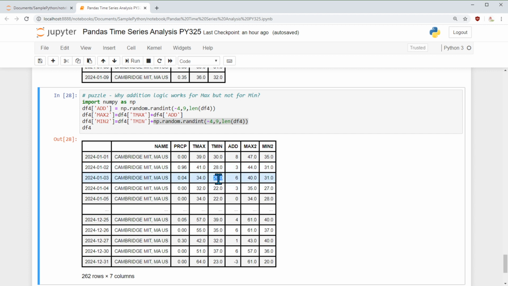Let's see this. 29 plus 6 is not 31, right? So this is something fishy. Then if you notice here, there is a small difference in syntax. Here I said add from the data frame. Here I am doing random randint, I'm calling the method.